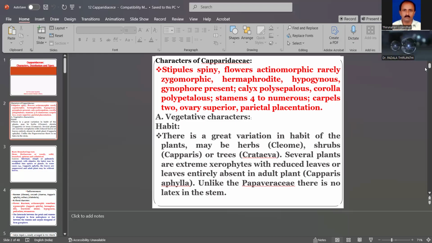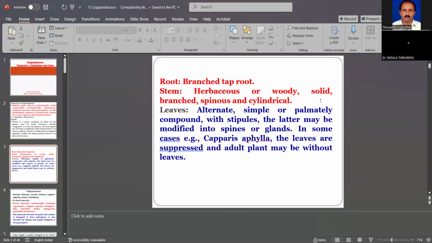That is an important character. Next point, the root. The root is a branched taproot system, one important character of the dicotyledons.